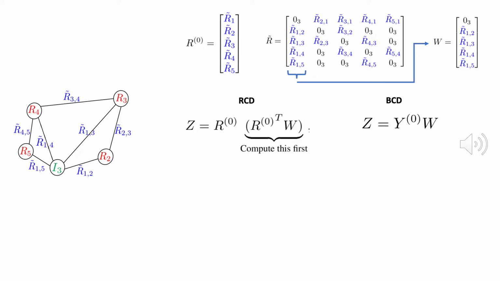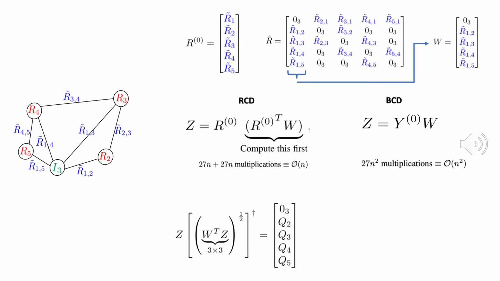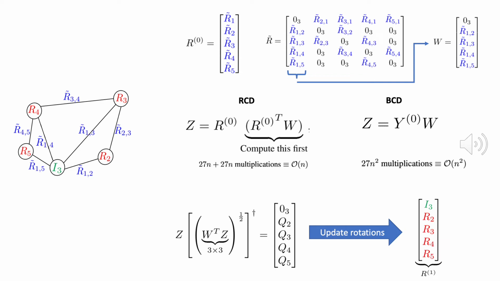Similarly to the BCD method introduced in Eriksson et al., we produce Z from the current solution and W. However, since we manipulate rotations instead of a dense positive semi-definite matrix, this operation is order n rather than n squared. The update is computed efficiently in closed form, involving solving the SVD of a 3 times 3 matrix. Finally, we update the rotations from orthogonal matrices by flipping the determinants if needed.